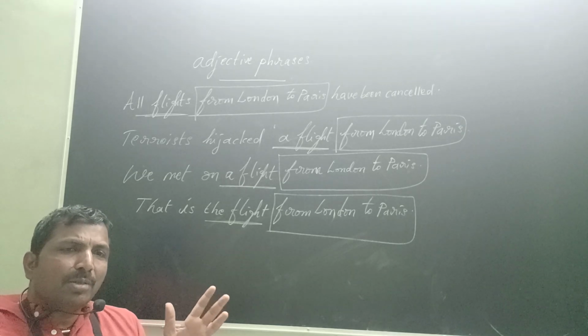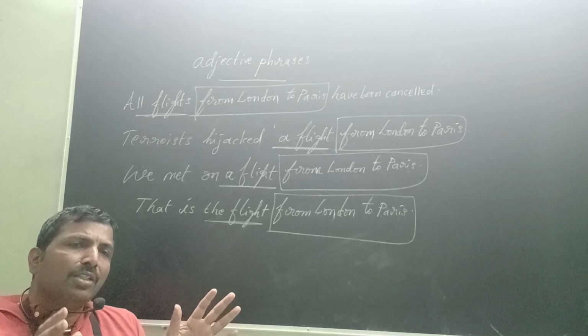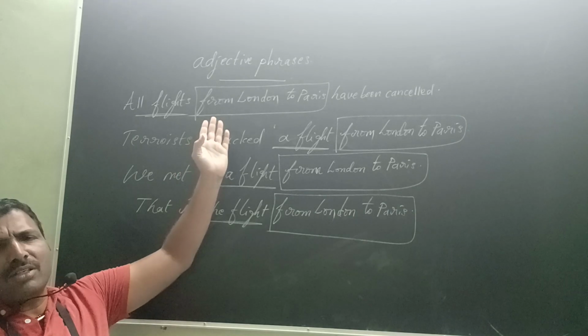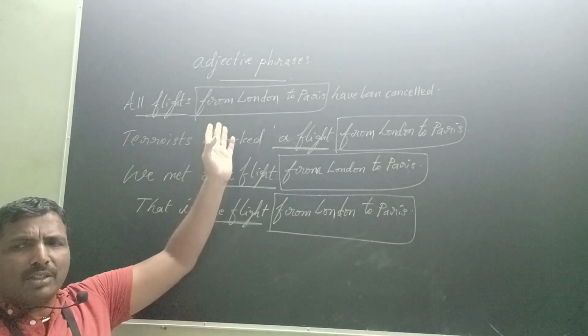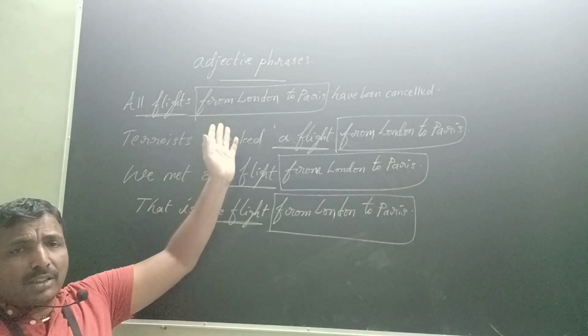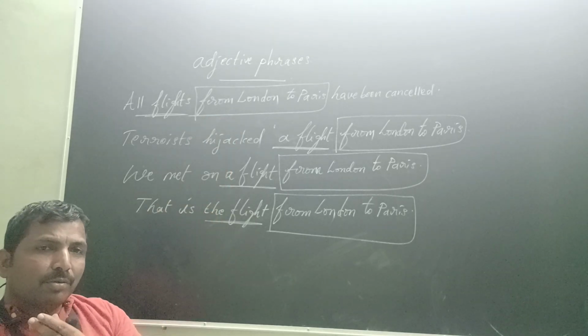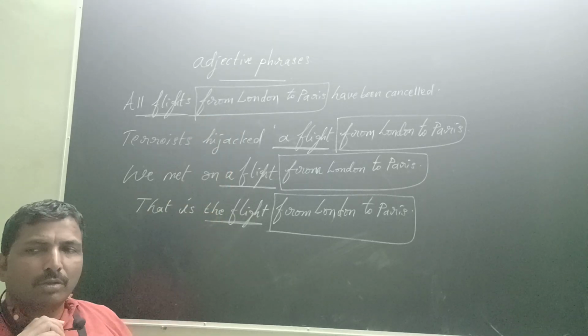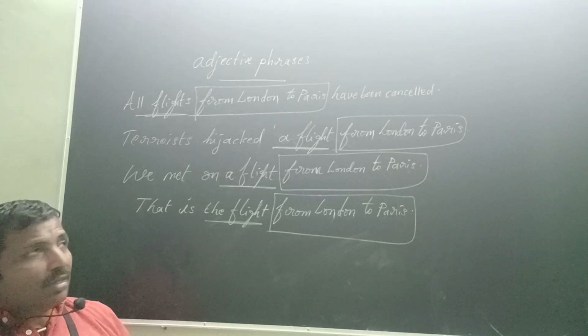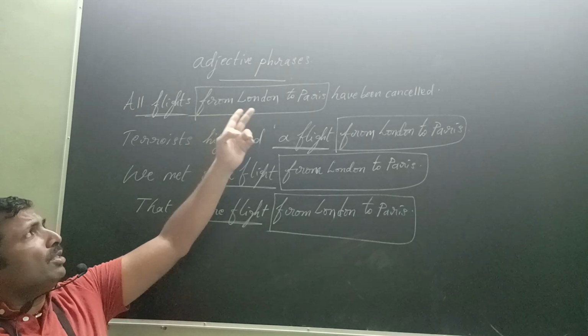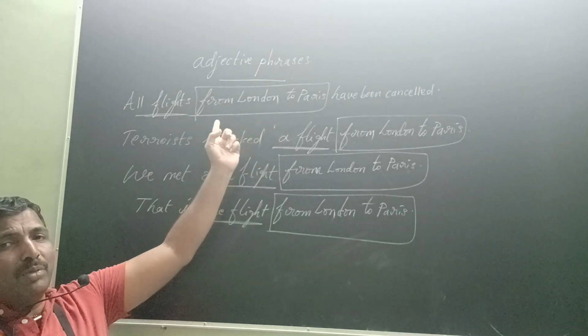If the situation demands, you use an adjective phrase with a preposition. Usually adjective phrases are created with some prepositions. In students with a goal, with is a preposition. In all flights from London to Paris, from is a preposition.